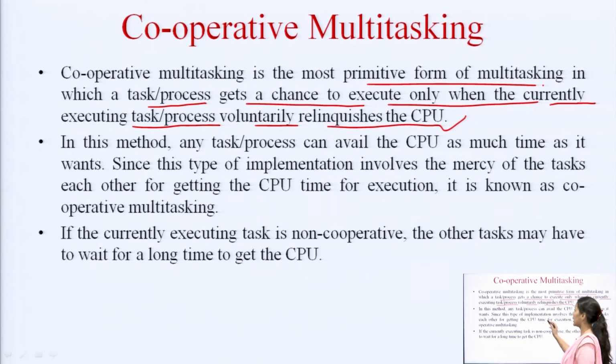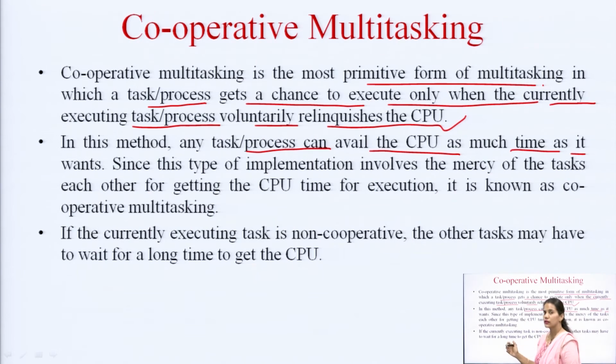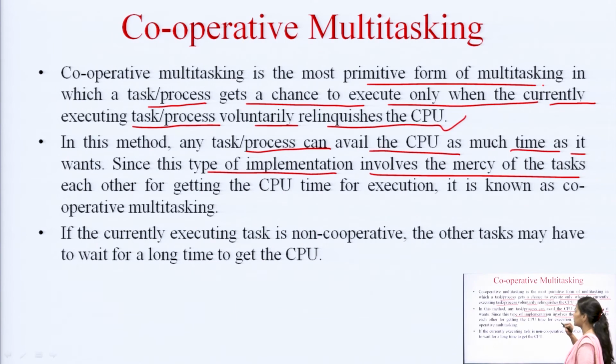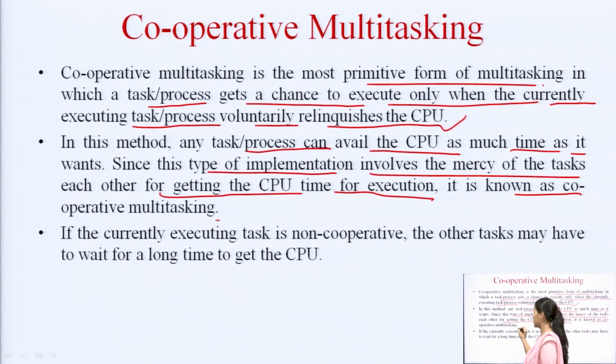In this method any task or process can avail the CPU for as much time as it wants. There is no limit on the time, so the CPU can be free only if the task wants to let it be free. Since this type of implementation involves the mercy of the tasks to each other for getting CPU time for execution, it is known as cooperative multitasking.